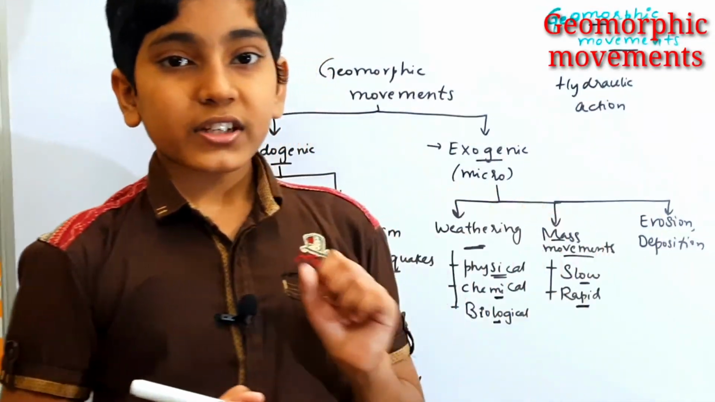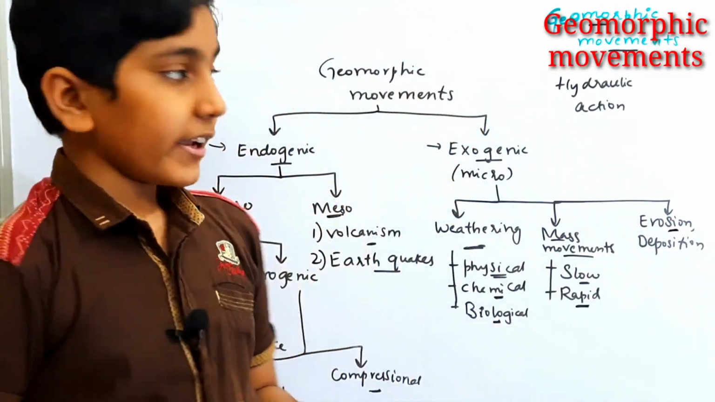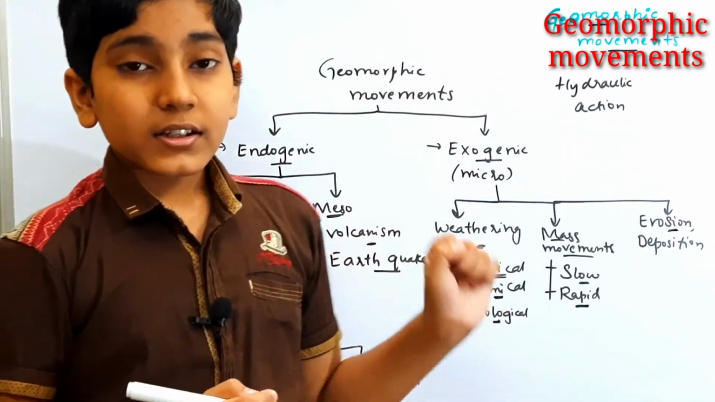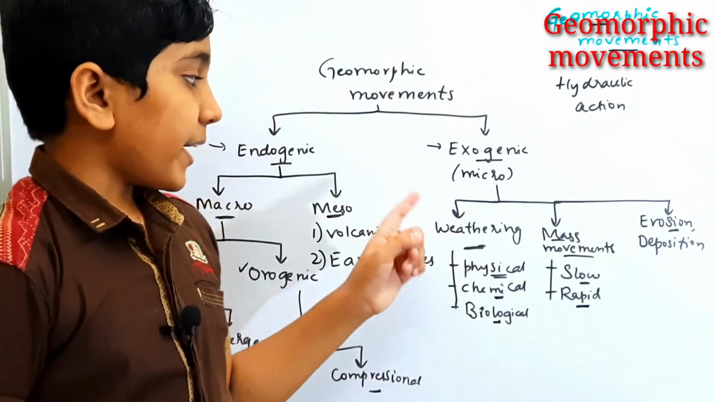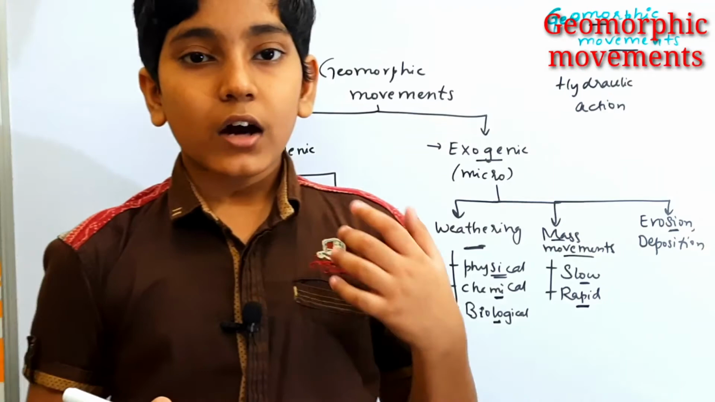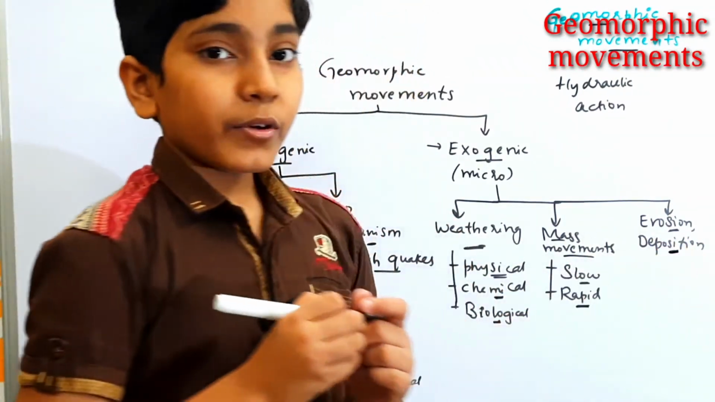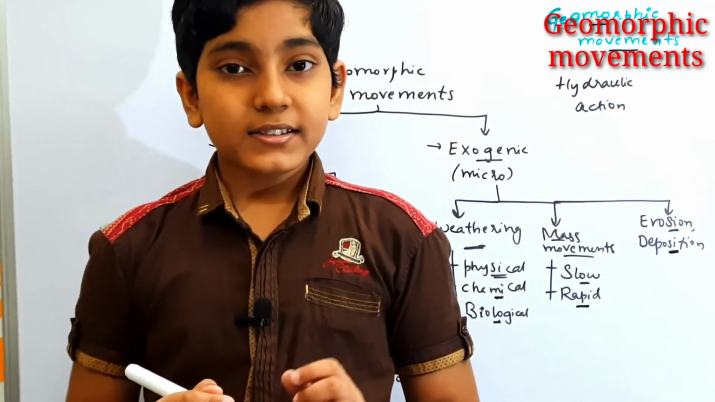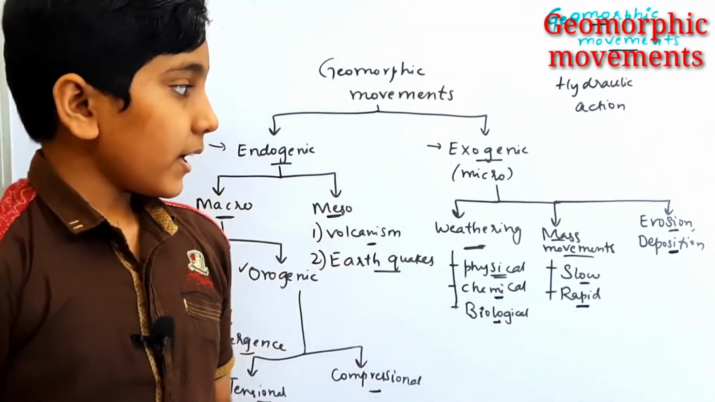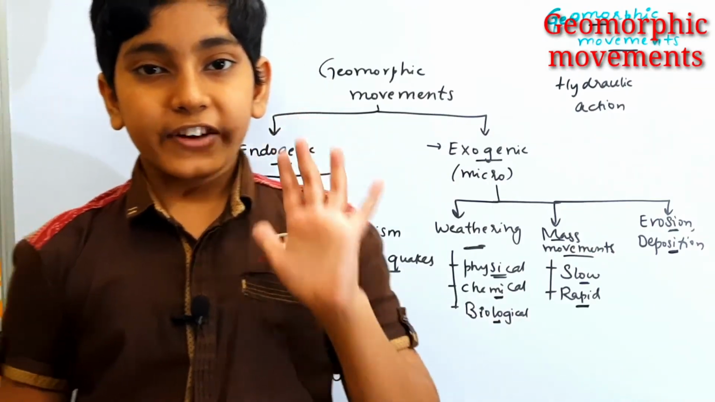Next is erosion and deposition. Erosion is nothing but taking away the weathered rock particles which have been broken down by the process of weathering. And deposition is nothing but depositing the eroded particles at a single place. And the process of erosion and deposition takes place by five means.